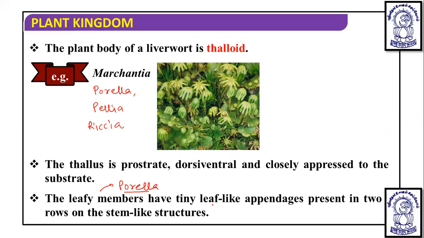This Porella has tiny leaf-like appendages present in two rows on the stem-like structure. Means if this is the stem-like structure, the leaf-like appendages are present in two rows like this. Okay, so Porella looks like this.